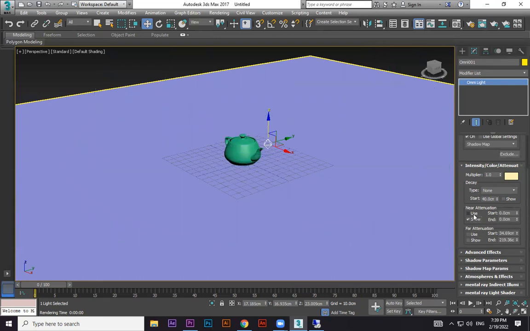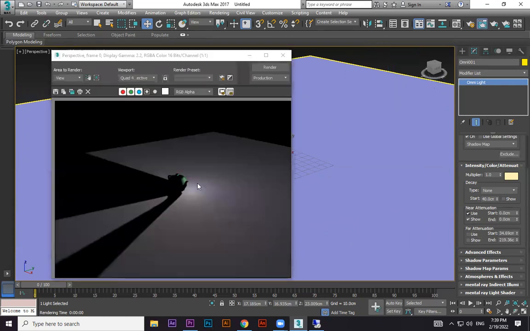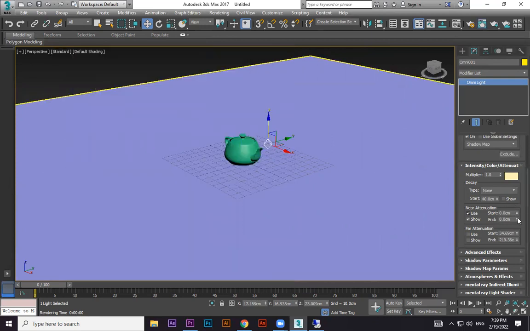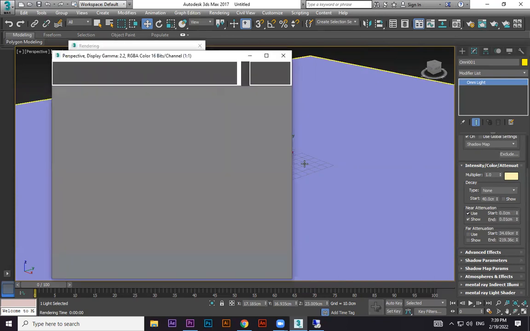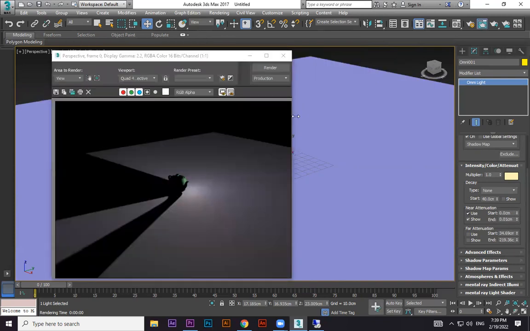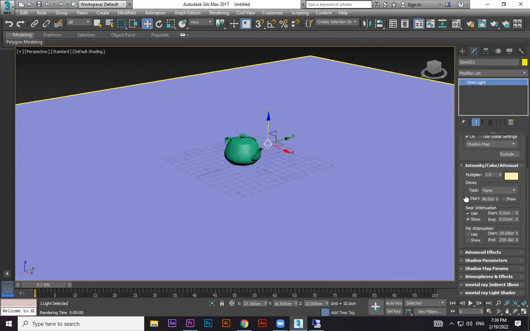For attenuation, near means it will be more focused here, but the light will reach everywhere on the outside. But I can do this end also, the end area where you want, the start area where you want. But anyhow, it's going to affect this one with more light. So, near and far attenuation.